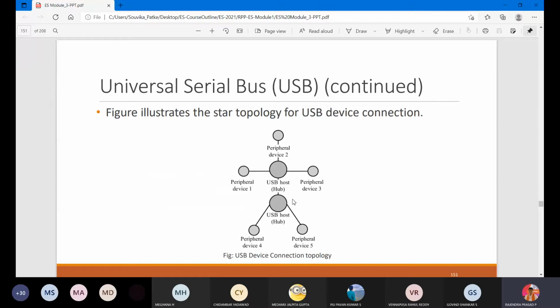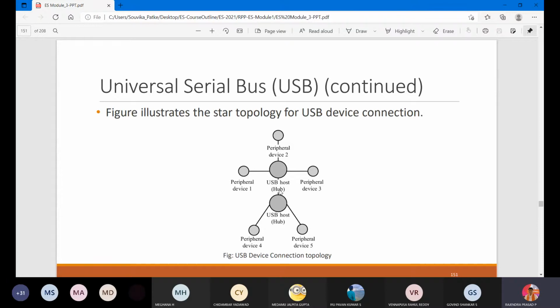So this is a figure illustrating the star topology. It is just the image which is shown here. In the center you can observe there is a USB host, or we call it a hub. And to this hub multiple peripheral devices have been connected. Suppose peripheral 1, 2, 3, 4 and 5 are connected. Peripherals 1, 2, 3 are connected to this USB hub, the host, right? Peripheral 4 and peripheral 5 are connected to this USB, and there can be a communication between